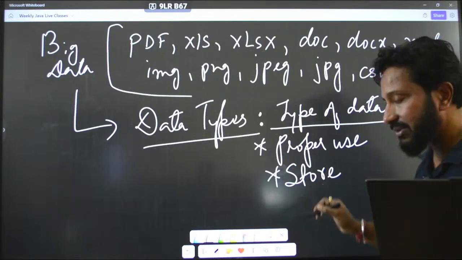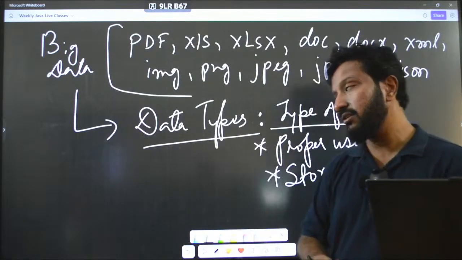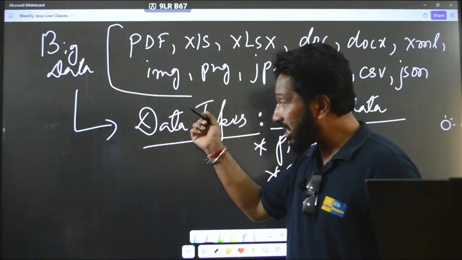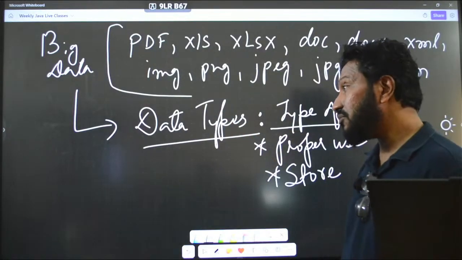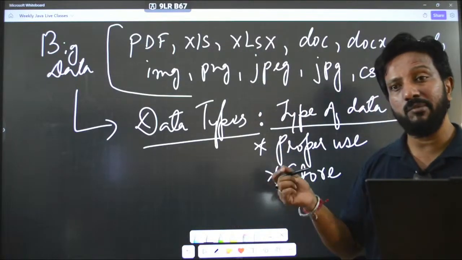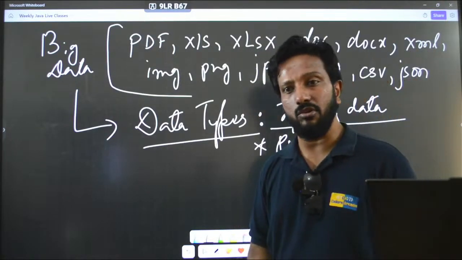So this is very important, you have to know about this. Let us try to know about data types, then after that we will learn how to name the variables, because the naming convention of variables is very important also.